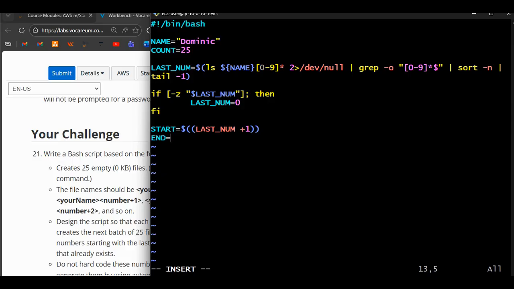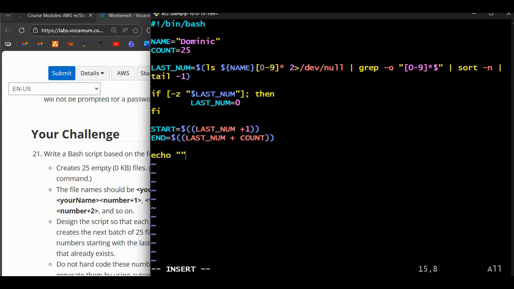So end, then we put the $ sign for variable. And then in between we are saying that the end is the last number variable, last_num, plus the count, which is 25. You remember? Plus the count, which is 25. So basically that's what we are calculating, the start and the end. And the next thing we have to do is to add some gymnastics to our script to echo.